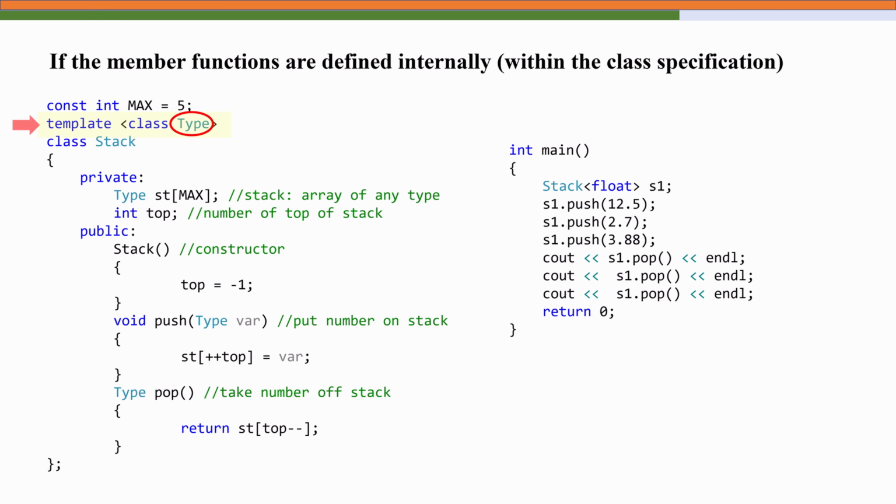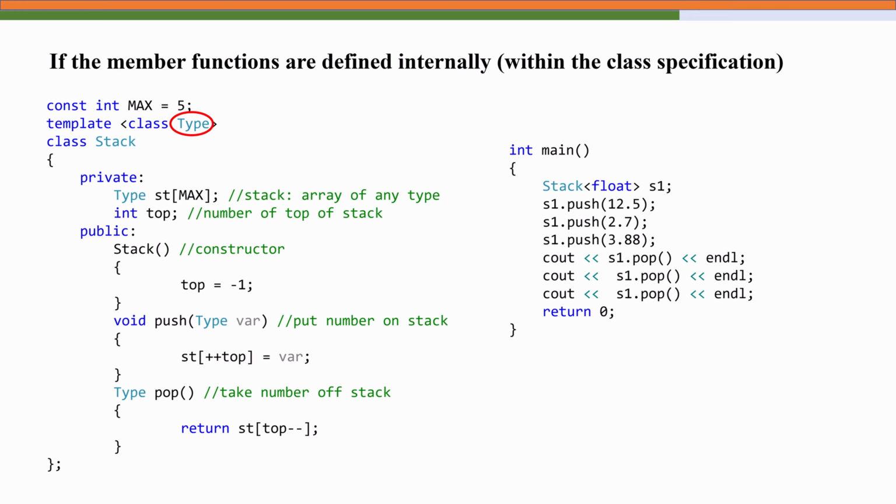In this version, we have declared our stack as a template class using template <class Type> to make it type independent. Wherever Type appears, it will be replaced with the data type we specify when creating an object, like float, int, or even string. The member functions push and pop are defined inside the class itself. This means that both the template definition and its implementation are contained in one place. Now in main, we create a stack to work with float, and it just works. The same stack logic can now handle floating point values, integers, or even custom objects.